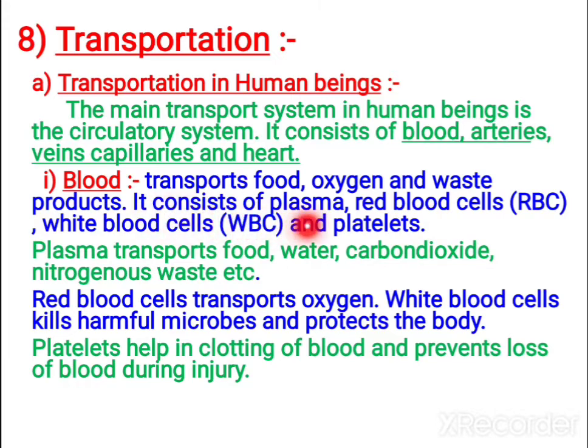When you see the components of blood, plasma, red blood cells, white blood cells, platelets are present. The plasma transports food, water, carbon dioxide, waste, all the things are transported by plasma. Then the red blood cells transport mainly oxygen. White blood cells, what do they do? They protect your body by killing the harmful microbes. And platelets help in clotting of blood. It prevents loss of blood during injury.